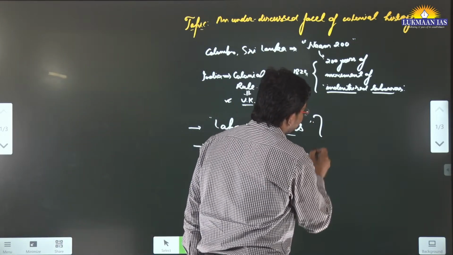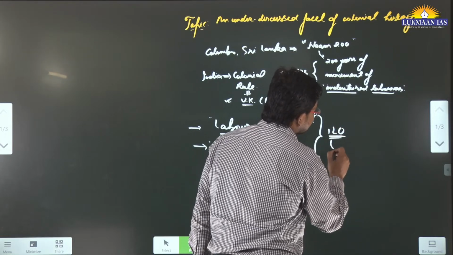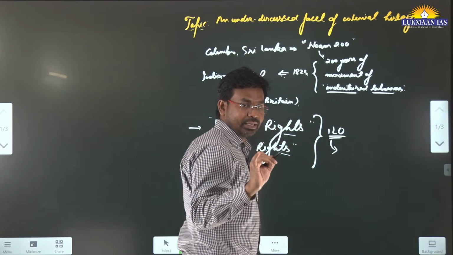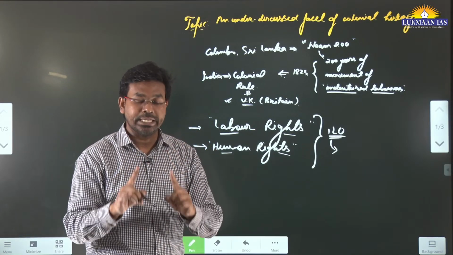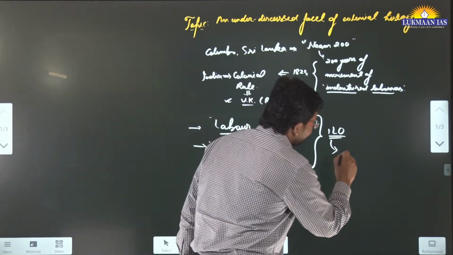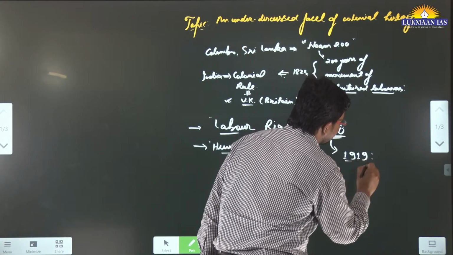There is an organization known as the International Labour Organization, ILO. ILO created its first convention, which talked about the rights of laborers, in 1919.